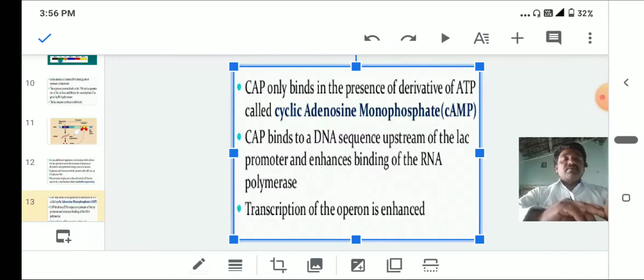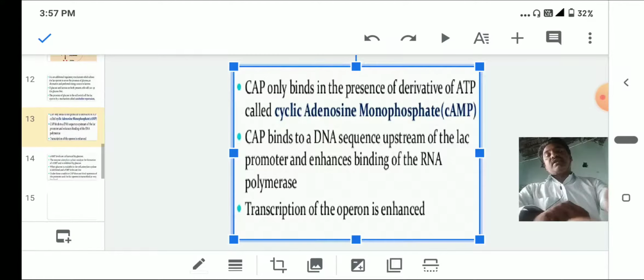The CAP, catabolite activator protein, binds to the DNA sequence upstream of the lac promoter and enhances the binding of the RNA polymerase. So by the catabolite activator protein, the RNA polymerase function is enhanced. The transcription of the operon is enhanced.